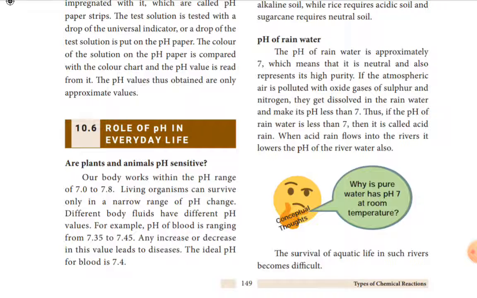But different parts of the body have different pH values. For example, the pH of blood is 7.35 to 7.45, slightly basic. Any increase or decrease in this value may lead to some disease, because changes take place in the pH value. The ideal pH for blood is 7.4. These values are important and will be asked in the objective.